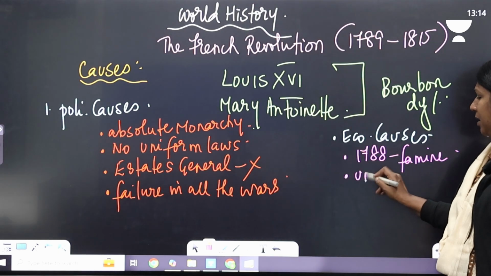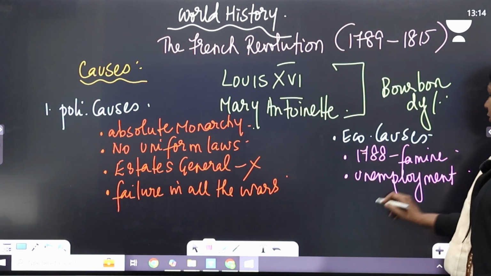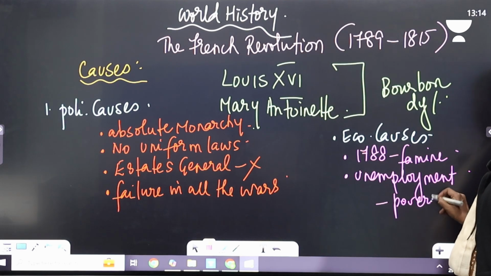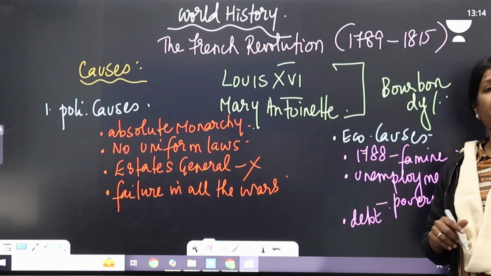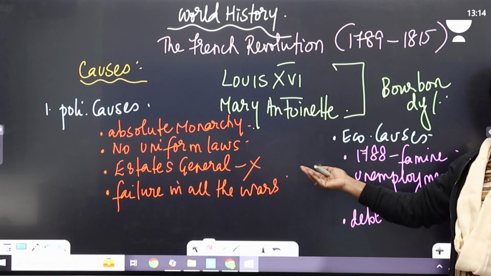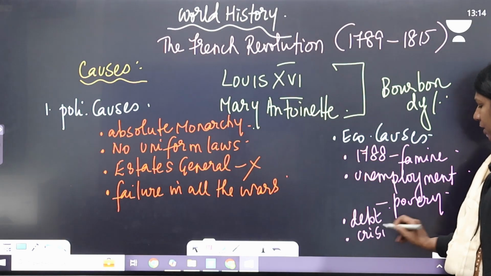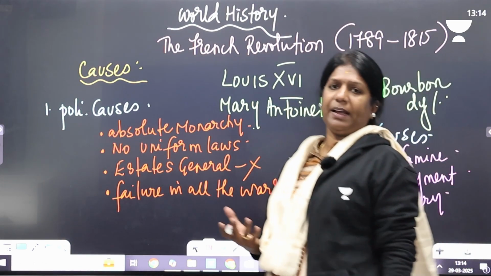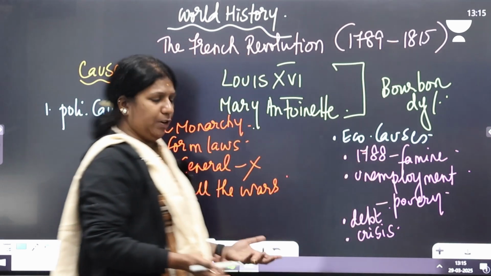And there was a severe unemployment problem which led to poverty. Plus, France had a huge financial debt. She had an international debt where she acquired loans from Britain, Spain and Austria. So there was a big financial crisis also. Almost France was on the verge of bankruptcy. So these were the economic causes of the French Revolution.